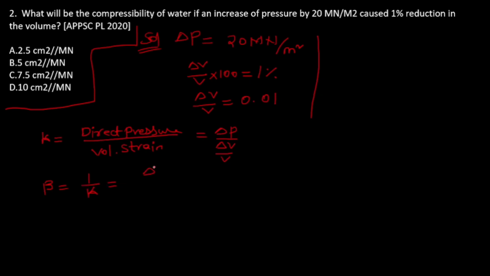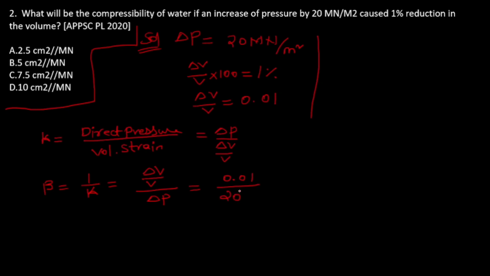That means volumetric strain by direct pressure. So now we can put it in this: 0.01, and delta P is 20.